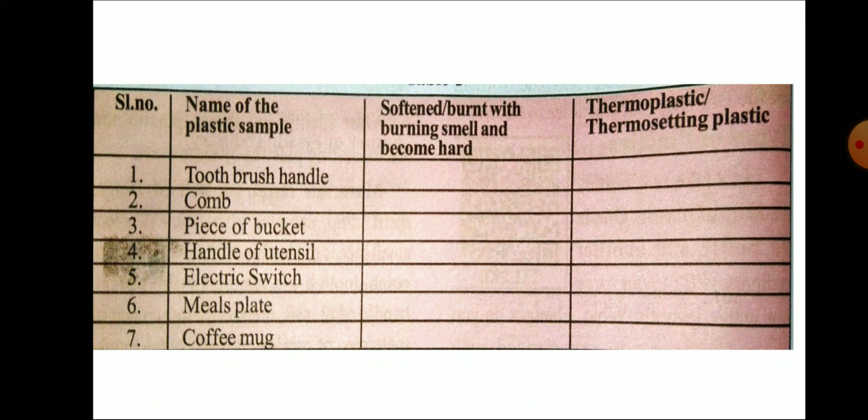Remember, here the property changes. Handle of utensil is thermosetting plastic. Earlier all were thermoplastics, now hereafter thermosetting plastics. Electric switch, thermosetting. Meals plate, thermosetting. Example is melamine plastic. Coffee mug, thermosetting plastic.